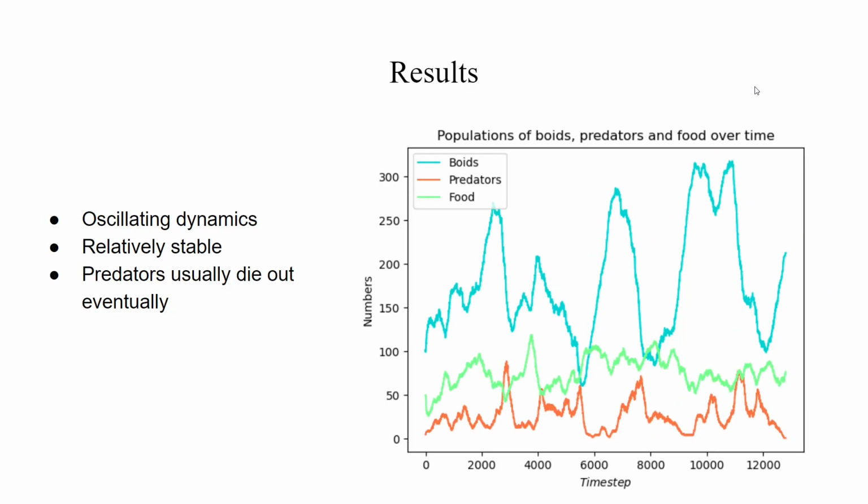Here we have an example of the simulation. Here we plotted the population dynamics as a function of time. We can see that we get this kind of oscillating dynamics, which is very common in a predator-prey system. Overall, the system behaved pretty stably, but what usually happens is that the predators die out. This is probably because the dynamics ran pretty fast, and if the predators got unlucky for a while, they would simply die out.